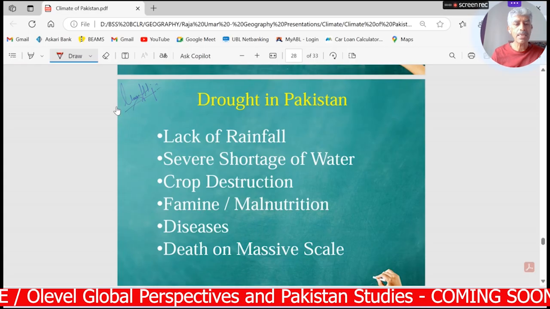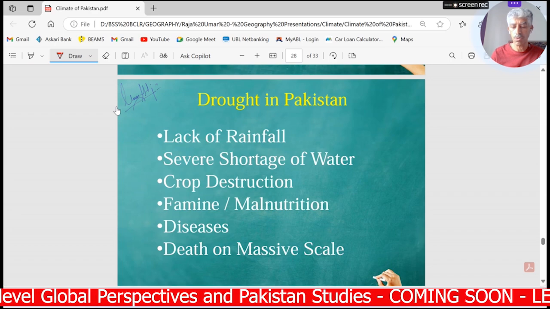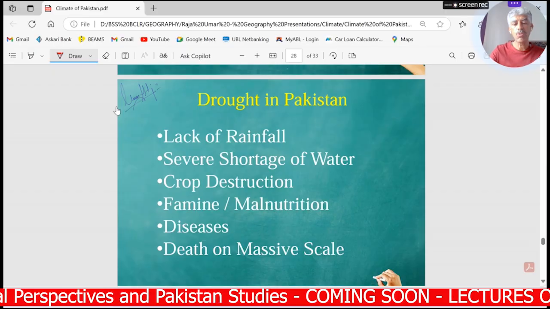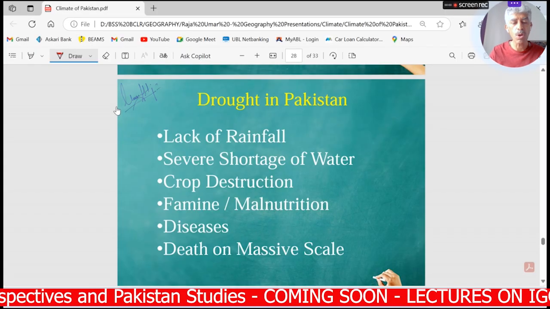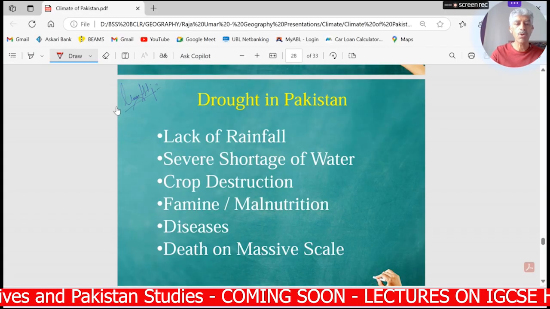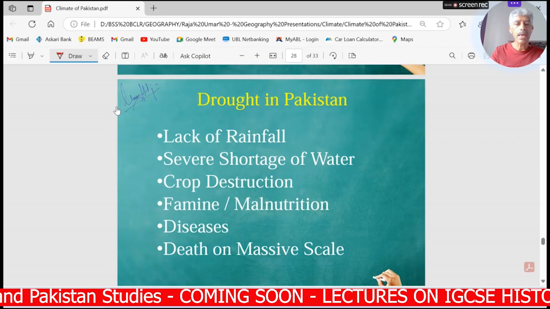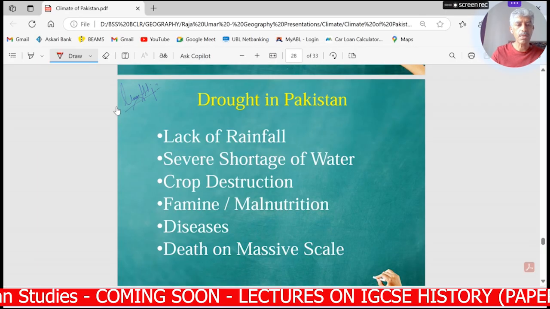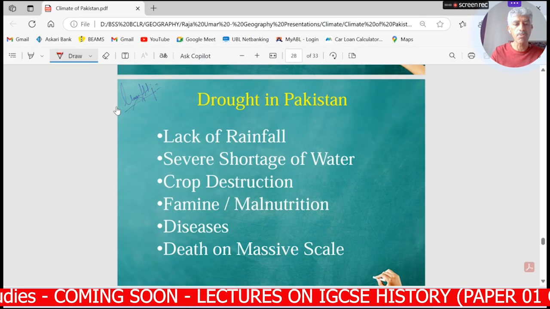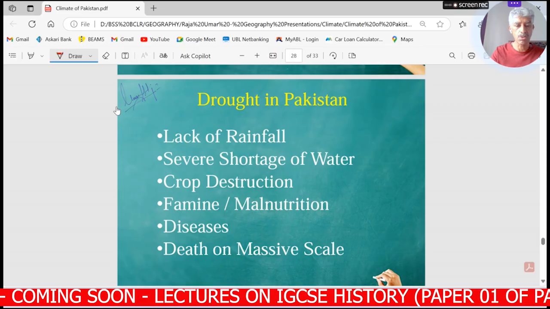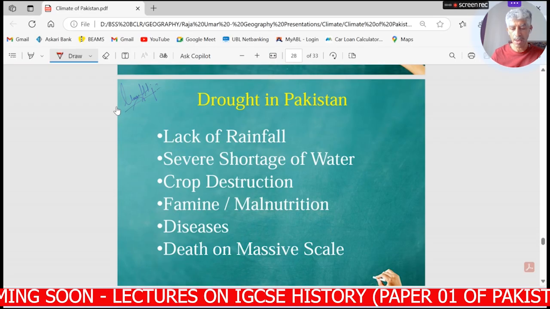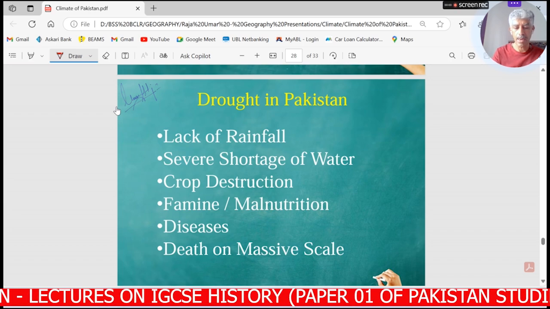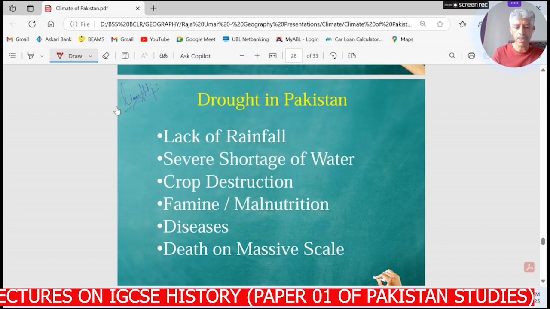So we may be getting the same sort of questions: what are the causes of droughts in Pakistan, which areas of Pakistan are hit by drought, and which areas are having permanent droughts, seasonal droughts or invisible droughts. And what are the effects on the land of Pakistan, on agriculture, on the economy, and on the lives of the people because of this drought, and how this drought can be managed to get rid of it, to make the lands useful and to make water available in those areas.